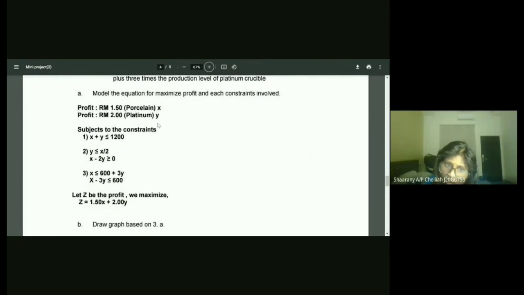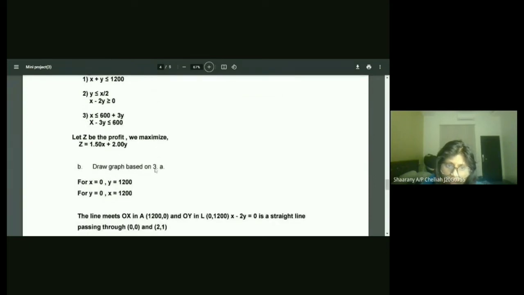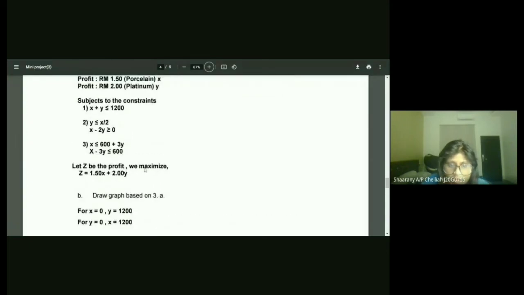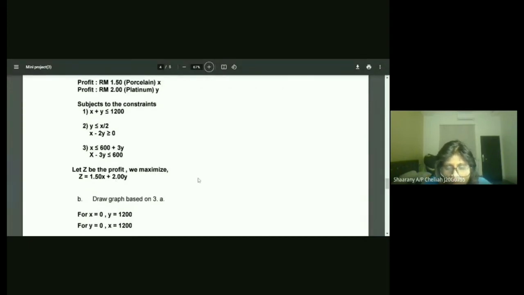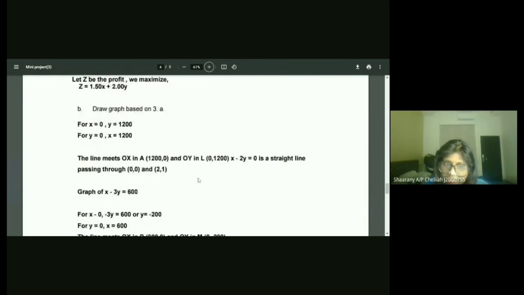So we can come up with the constraints: X plus Y less than or equal to 1200; second, Y less than or equal to X over 2, so X minus 2Y more than or equal to 0; and third, X less than or equal to 600 plus 3Y, so X minus 3Y less than or equal to 600. If we take Z to be profit, we will maximize Z equals 1.50X plus 2.00Y. Thank you. I will pass it to Angelica.